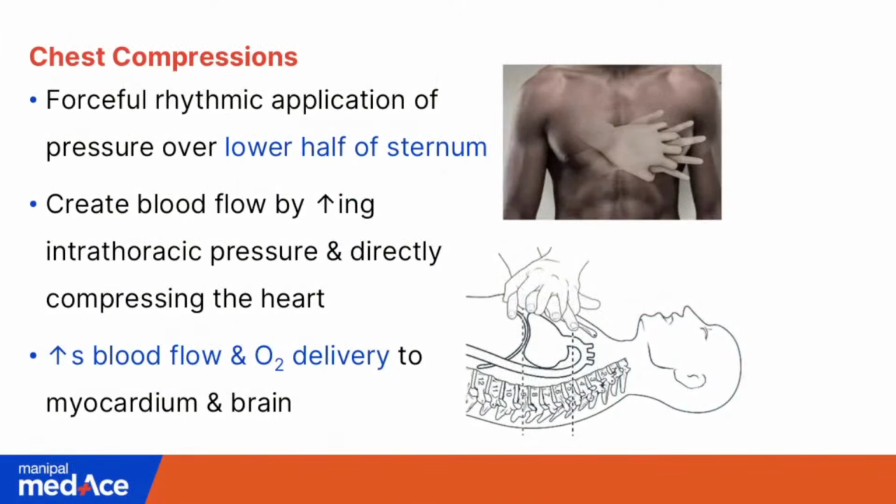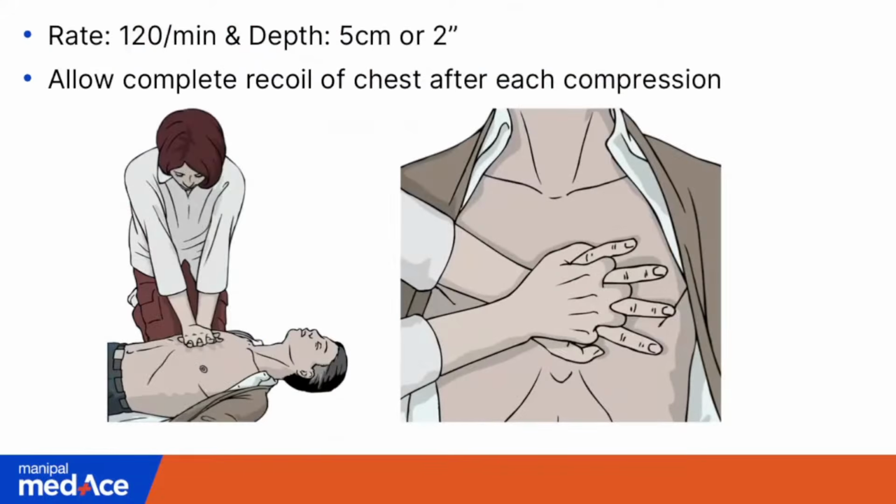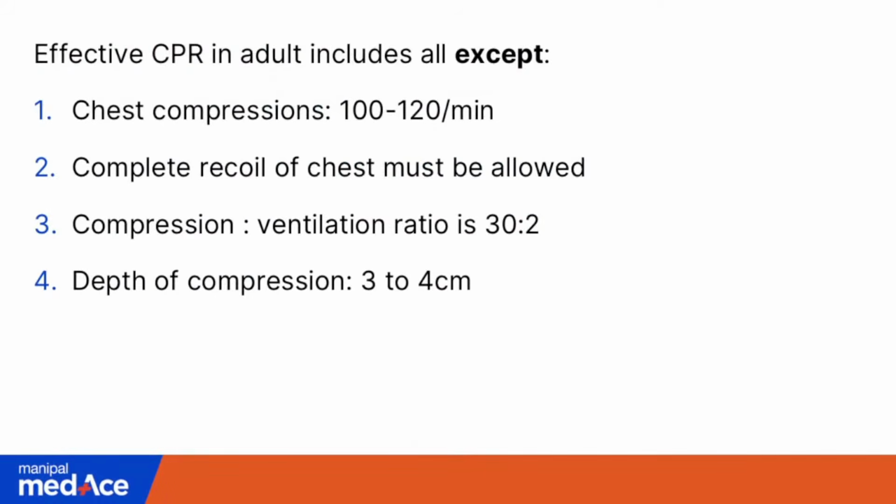Okay, so it is given at a rate of 100 to 120 per minute, and the depth should ideally be 5 centimeters or 2 inches in case of an adult, and you should allow complete recoil of chest after each compression. So that one slide tells you, okay, these two are right and this one is wrong.